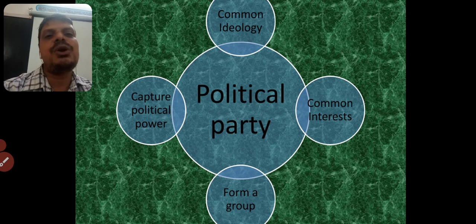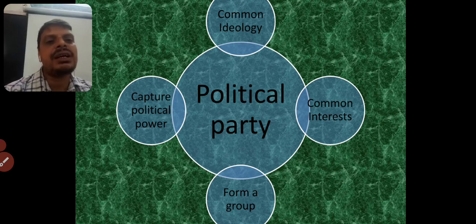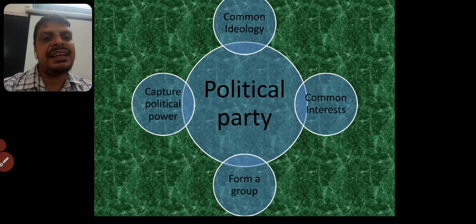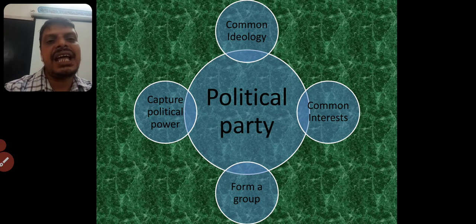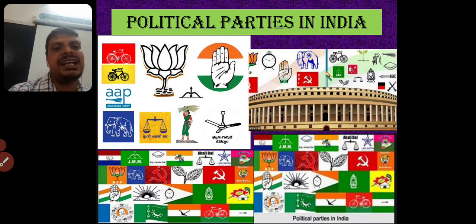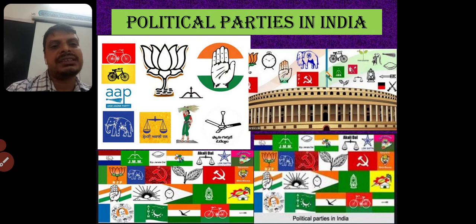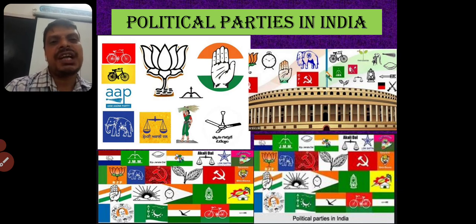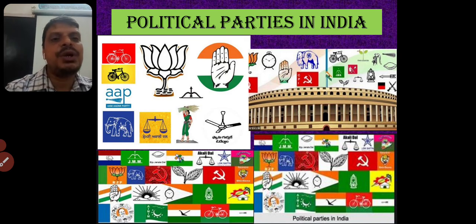So we have different political parties in our country which follow different ideologies and have different interests, isn't it? And they try to acquire power by participating in elections. Okay, these are the political parties we find in our country. Okay children, this is the homework for you. You have to find out the symbols of different political parties. Here you see different symbols are given, isn't it? You have to find out the names of the political parties of these symbols. Okay, find them out.